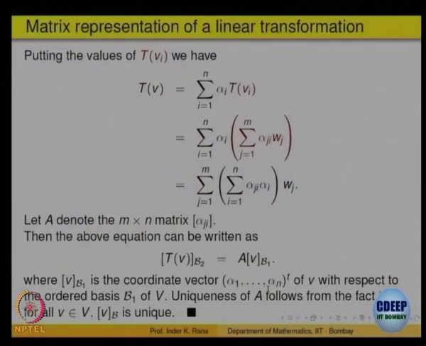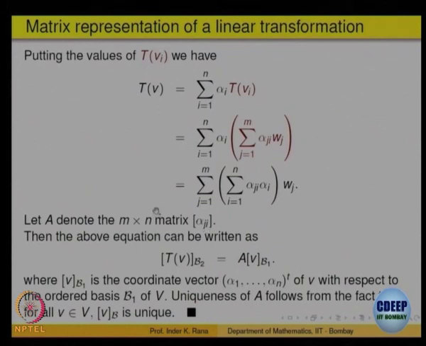So, I think we will spend some more time, because he indicated that his time is running out. So, what it says is the following. The important thing is that T of V is a linear combination that we get here. The coordinates of T V is A times the coordinates of V, where A is the m cross n matrix alpha j i.